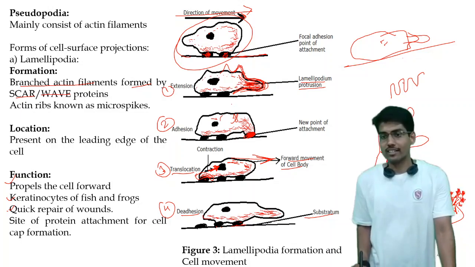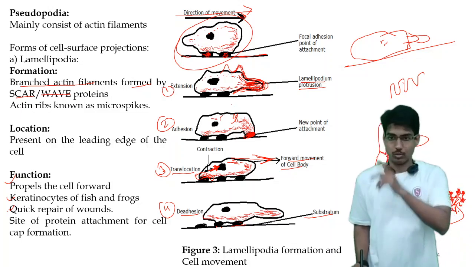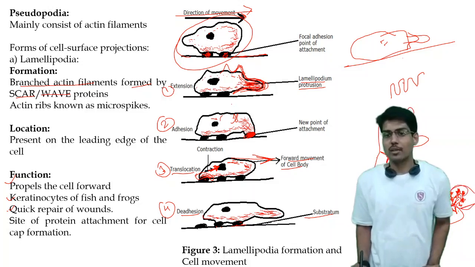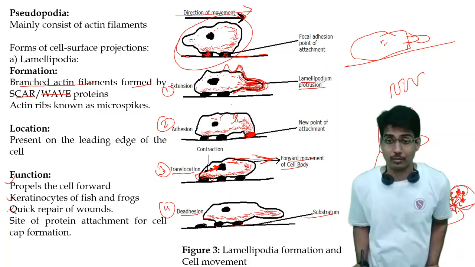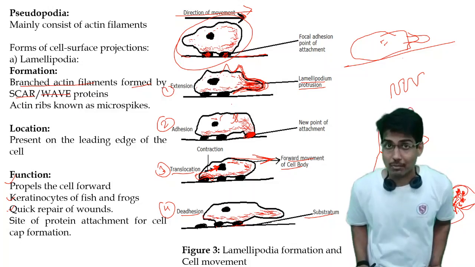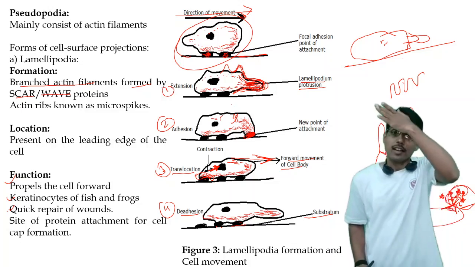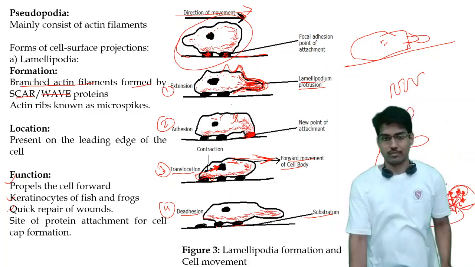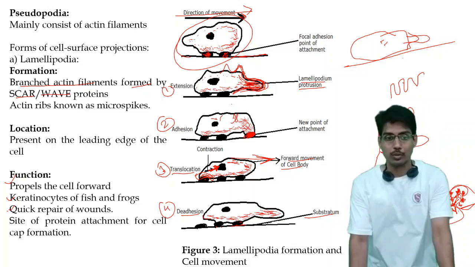It provides a point of attachment for these proteins, and when many proteins are attached to the lamellipodium, it looks like a cap, which is referred to as cap formation of the cell. So this is about the lamellipodium structure and function.